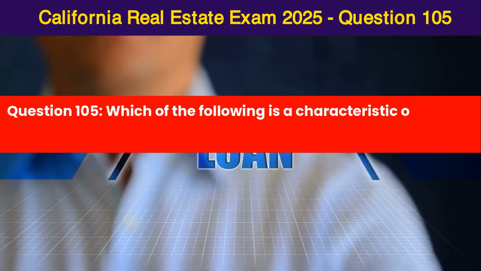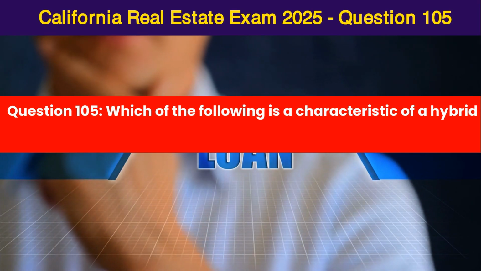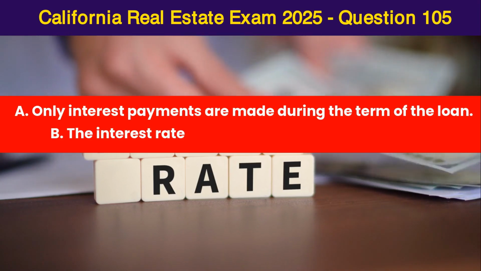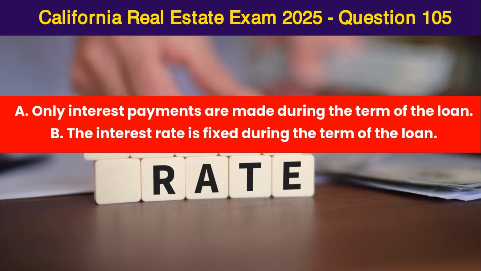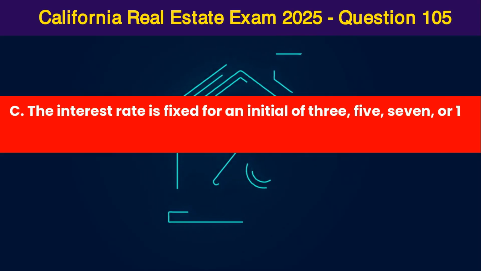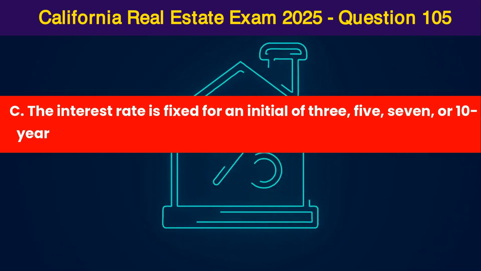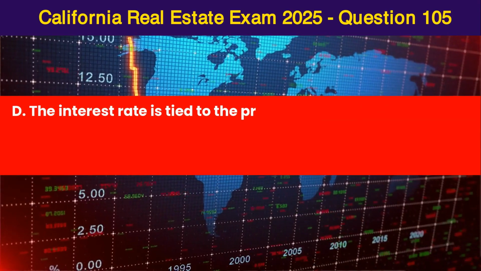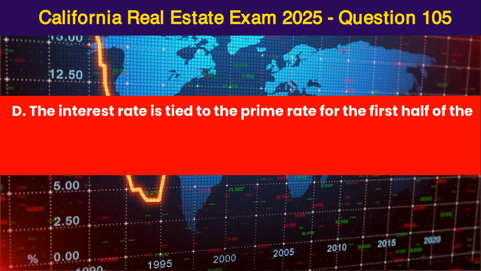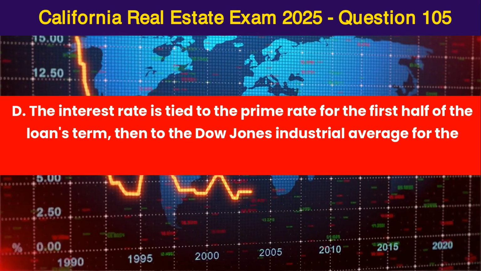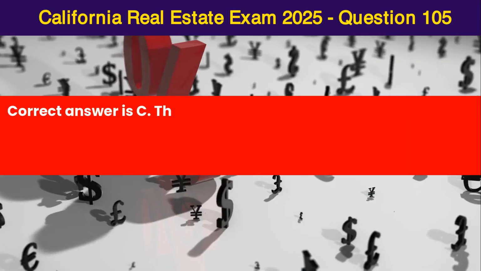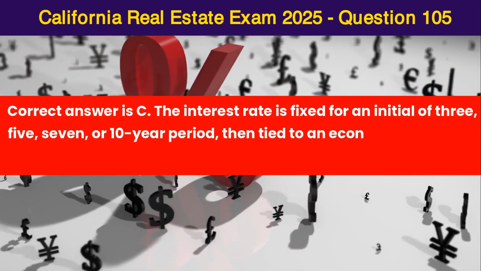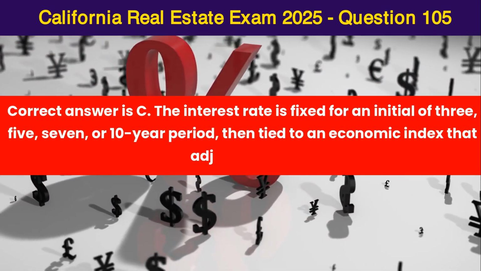Question 105. Which of the following is a characteristic of a hybrid loan? A. Only interest payments are made during the term of the loan. B. The interest rate is fixed during the term of the loan. C. The interest rate is fixed for an initial 3, 5, 7, or 10-year period, then tied to an economic index that adjusts yearly. D. The interest rate is tied to the prime rate for the first half of the loan's term, then to the Dow Jones Industrial Average for the remainder. Correct answer is C. The interest rate is fixed for an initial 3, 5, 7, or 10-year period, then tied to an economic index that adjusts yearly.